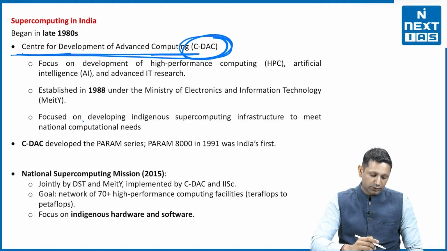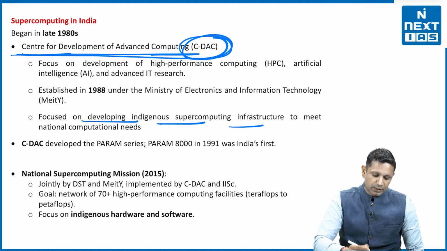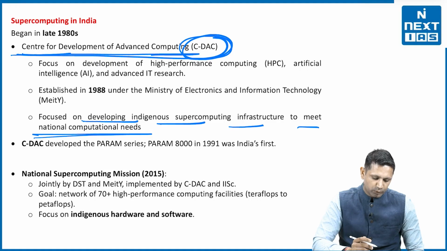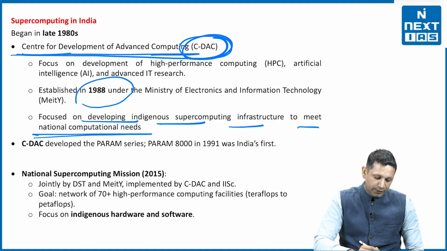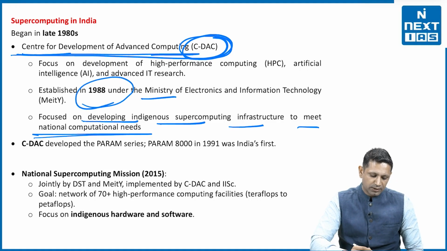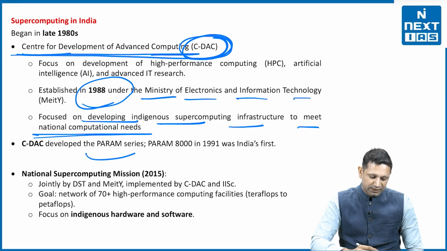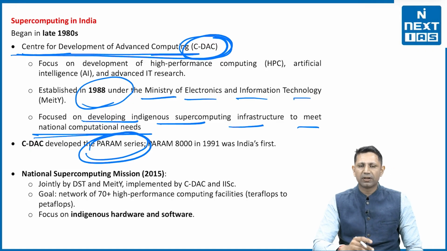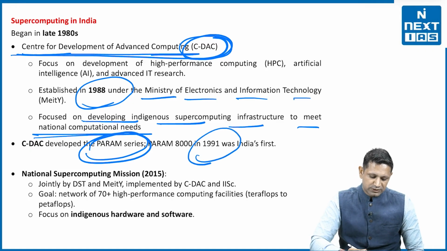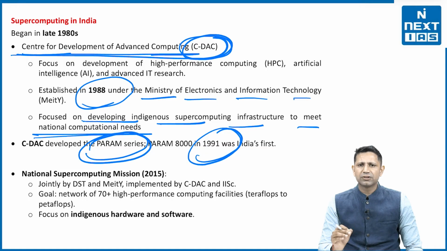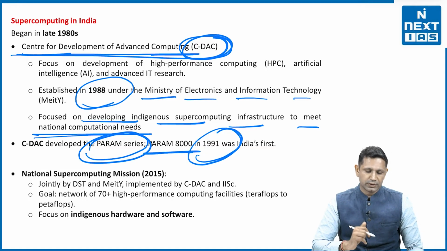The role of CDAC was to develop indigenous supercomputing infrastructure to meet the nation's computational needs. It was established in 1988 under the Ministry of Electronics and Information Technology. Now, the CDAC developed the first supercomputer known as the Param series. It was developed in 1991. That was India's first supercomputer, and its name was Param 8000.